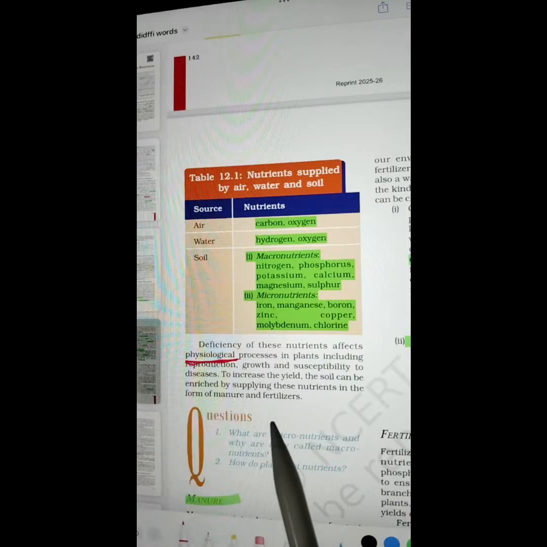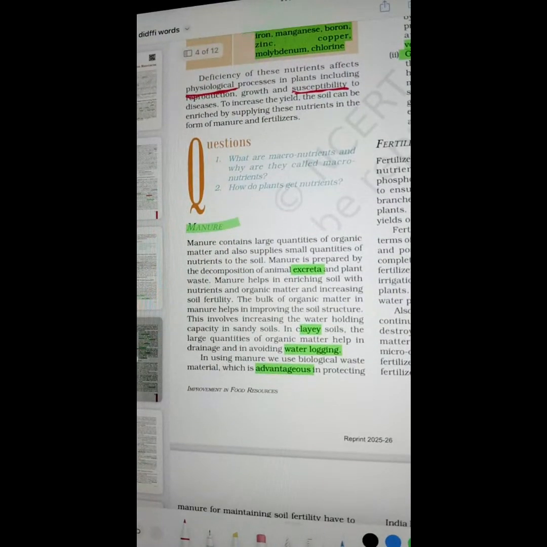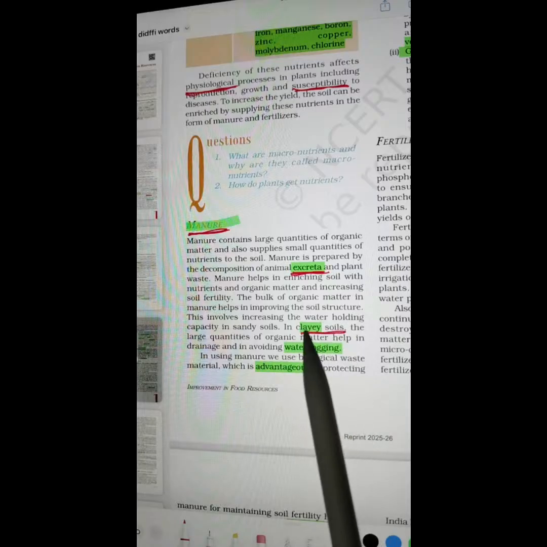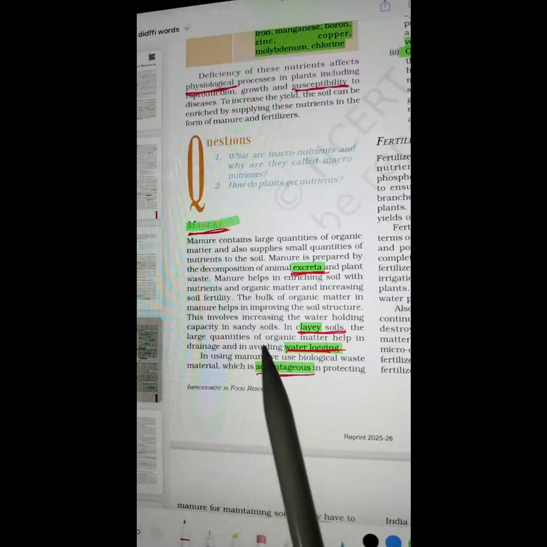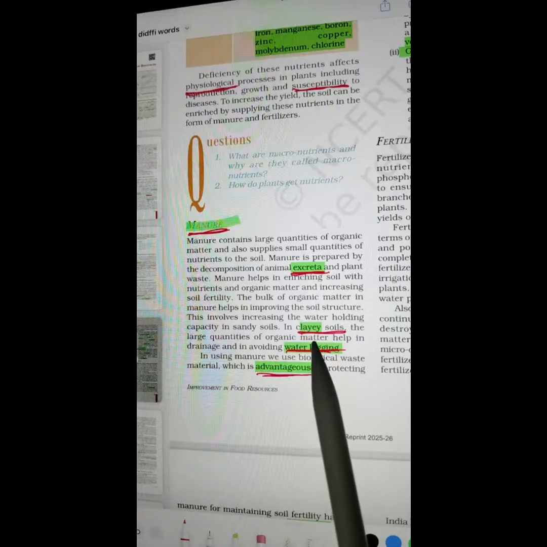This page, physiological. Physiological, susceptibility. Susceptibility. Manure given on this page. So this is manure, excreta, clayey soils, water logging, advantageous. Manure, excreta, clayey soils, water logging, advantageous.